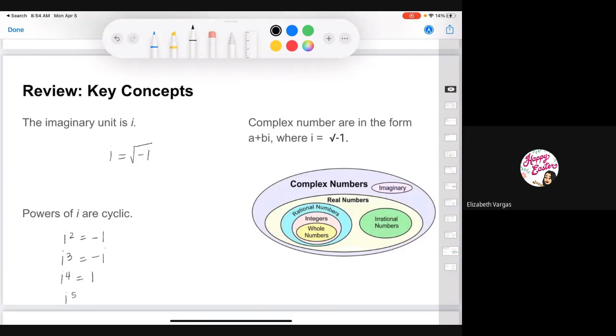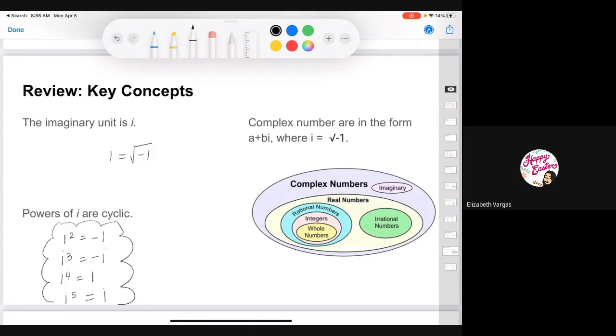And i to the power of 5 is equal to i. These basically repeat as you increase power values, but we can use this subset to find higher power values. So I'm able to find i^15 just using these, because they just repeat. The repeating values can help you find any power of i.